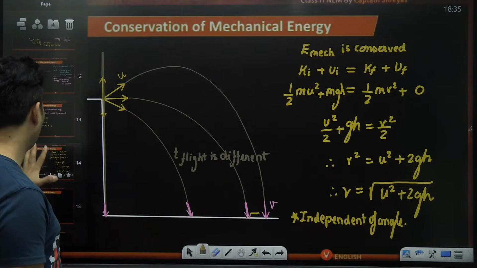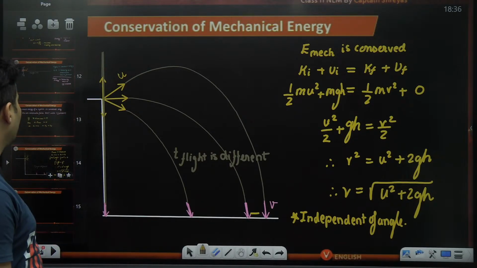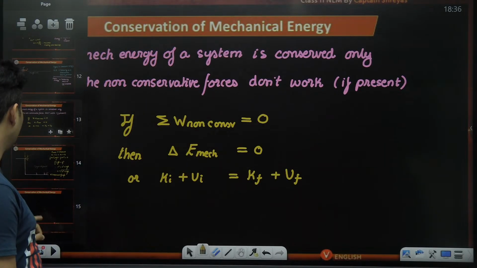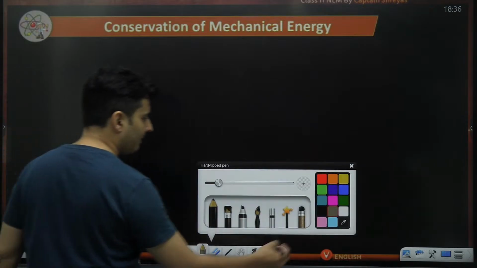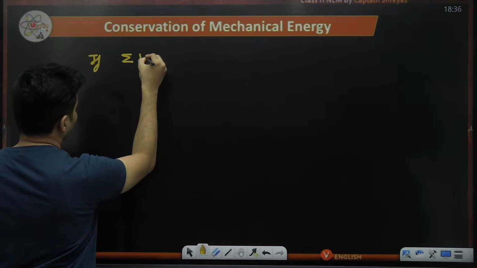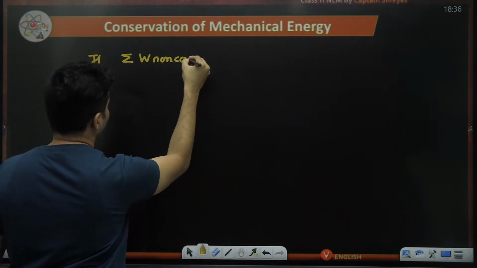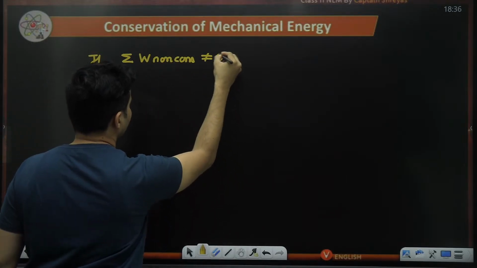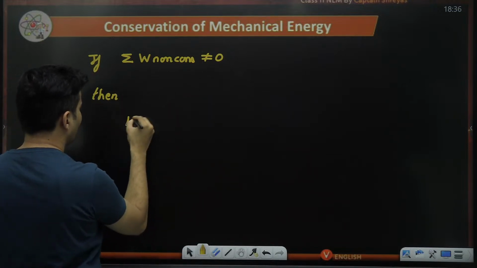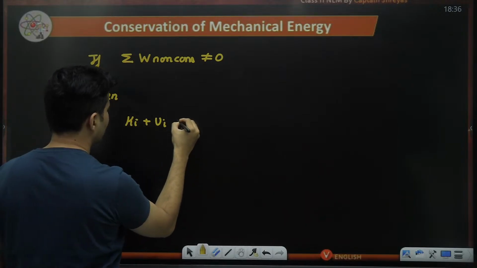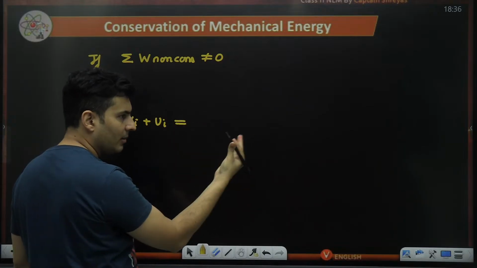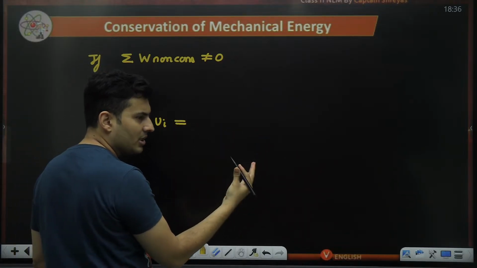Okay, so that is how mechanical energy can be conserved. But sir, can you tell me what to do if mechanical energy is not conserved? No worries. Here is what we will do. If the total work done by non-conservative forces is not zero, then all you have to do is this: whatever is the initial kinetic energy plus the potential energy will definitely not be equal to the final kinetic energy plus potential energy.